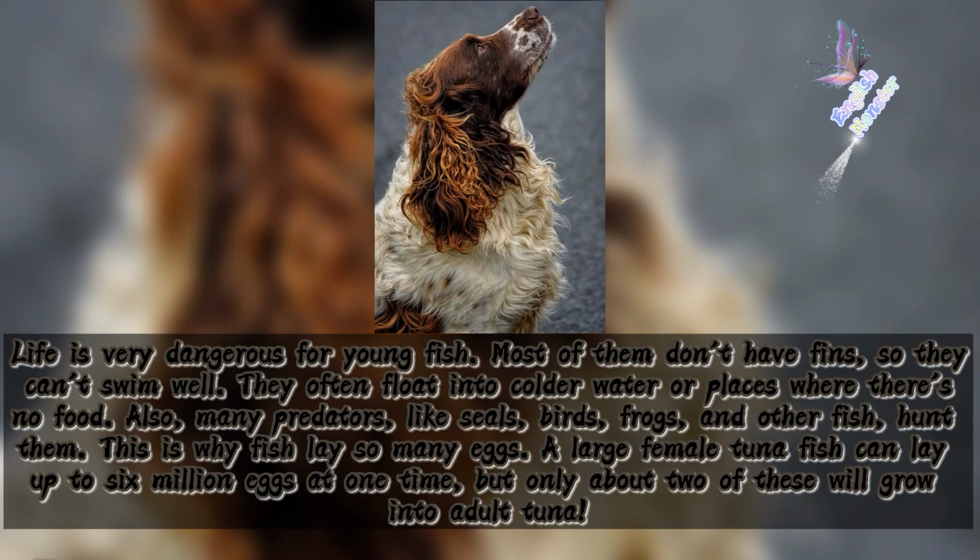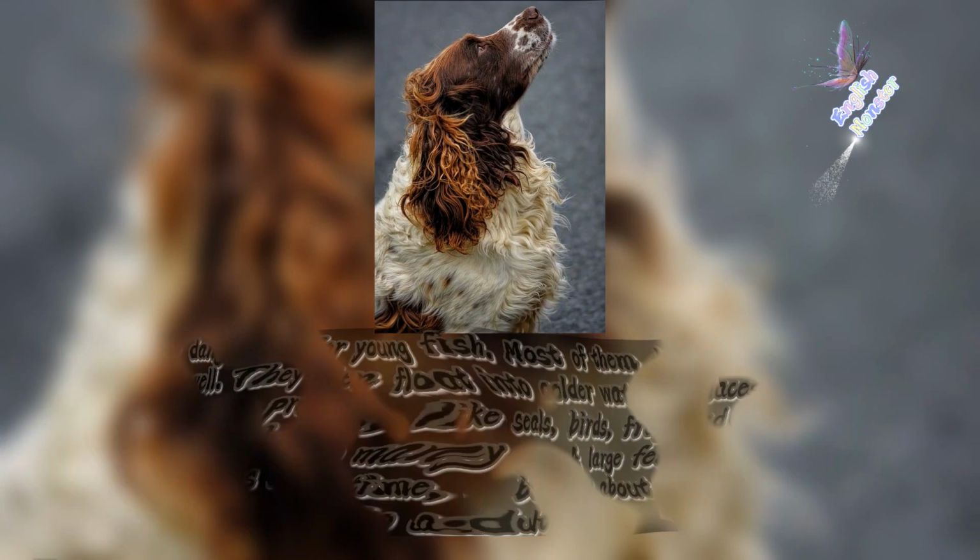Also, many predators like seals, birds, frogs, and other fish hunt them. This is why fish lay so many eggs. A large female tuna fish can lay up to 6 million eggs at one time, but only about 2 of these will grow into adult tuna.